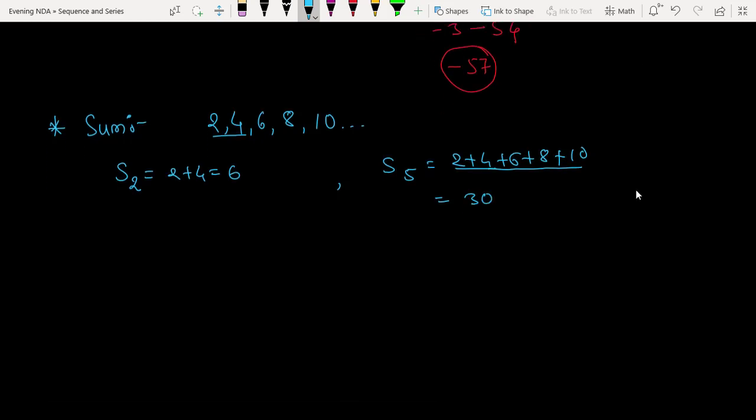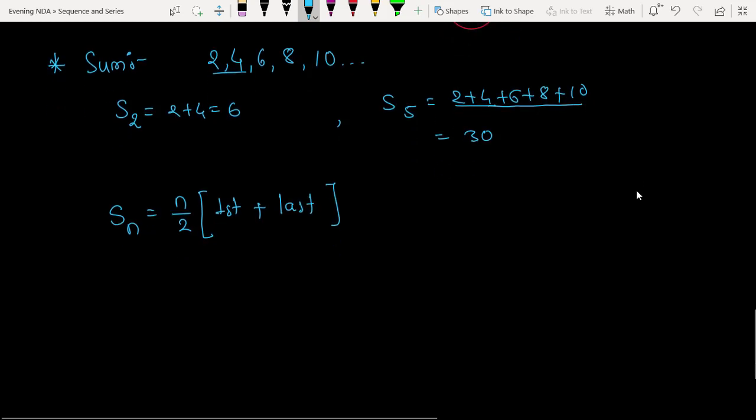Now what is the formula then? Formula in the sense, what is the relation, or if I want to express this sum in terms of a and d, how can I write? See, the sum of the first n terms is always equal to n by 2 into the first term plus the last term. If you do, you will get the same answer.